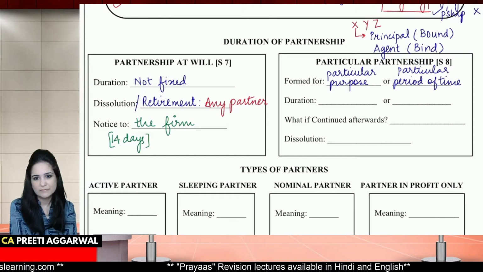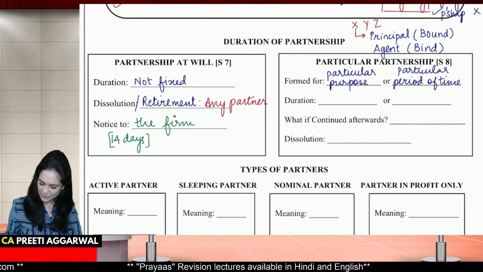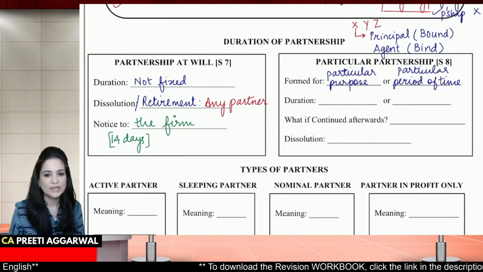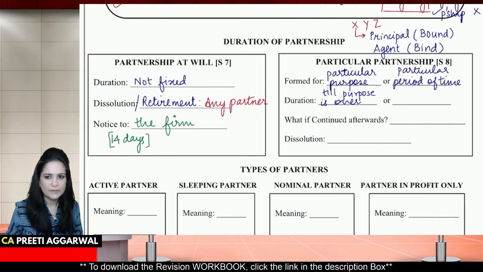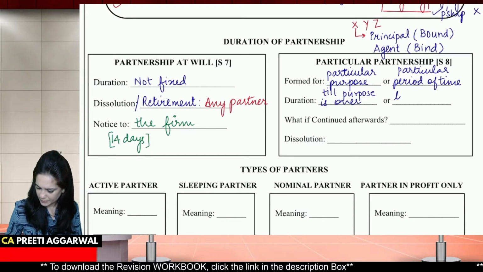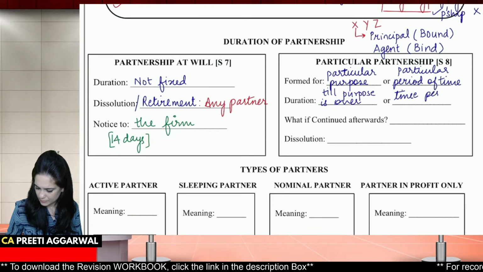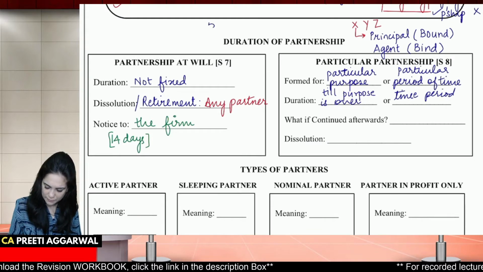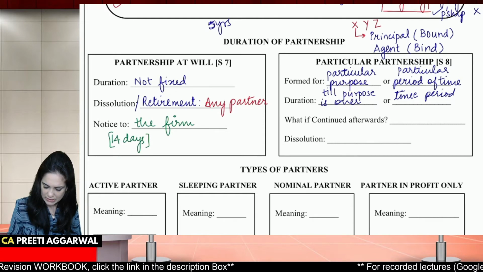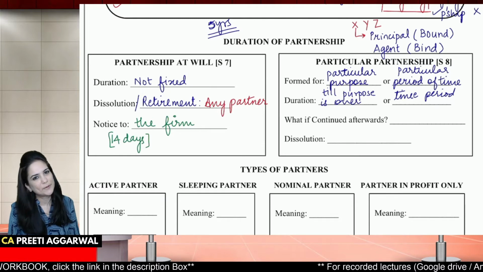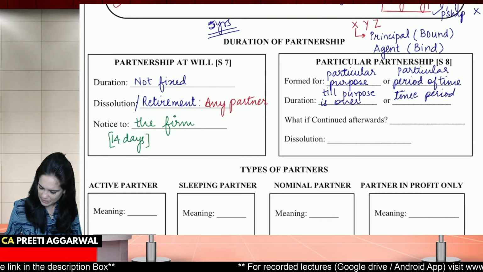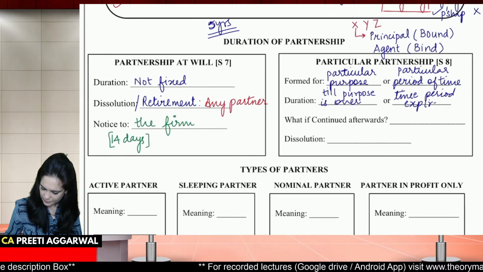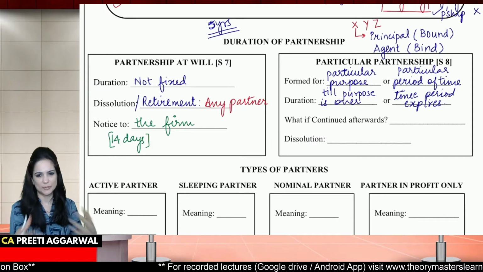The duration is fixed. So the duration will be till the purpose is over or till the time period ends. Let's say that I have formed a partnership for 5 years. So in this case, after 5 years, the partnership will come to an end. So duration is till the purpose is over or till the time period expires. After that, it will come to an end.